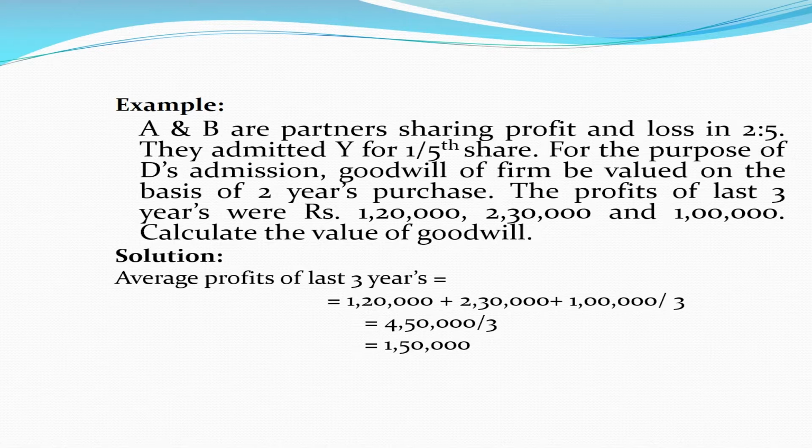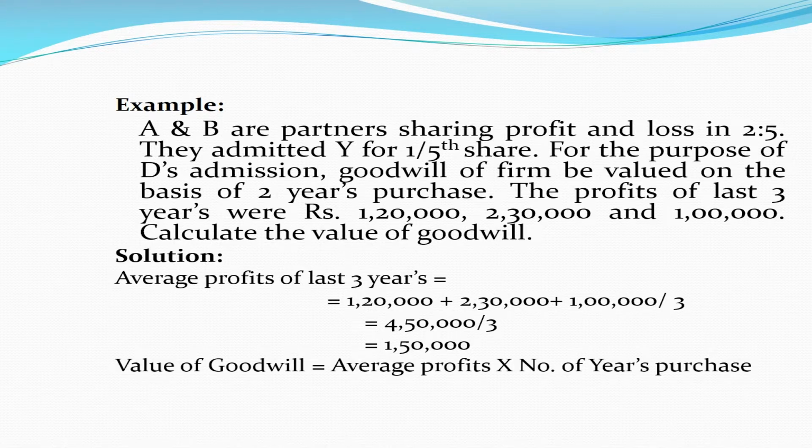Now, what is the value of goodwill? Value of goodwill is equal to average profits into number of years purchase. So the average profits are $1,50,000 and the number of years purchase given in the question is 2 years. $1,50,000 multiplied by 2 is equal to $3 lakh.